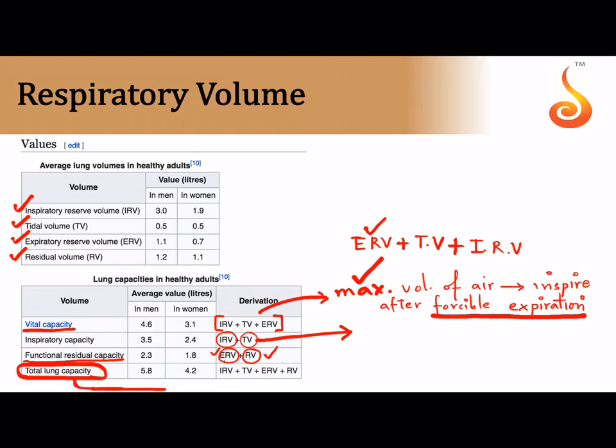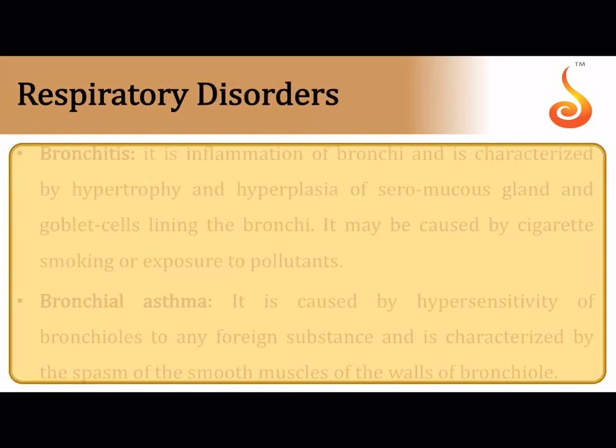Now what all is there in your lungs once you have inspired forcibly? Already ERV and RV are there in your lungs, because you did not breathe out forcibly. RV is always there in your lungs. Now you have been asked to breathe in forcibly, so you took in TV and IRV. So what all is there in your lungs at the end? All the four components are there. That is referred to as total lung capacity. Okay.